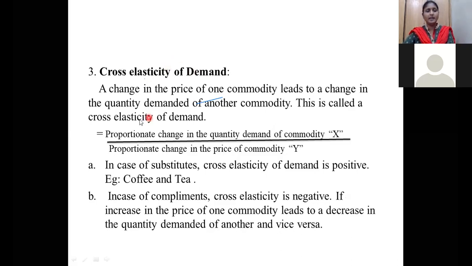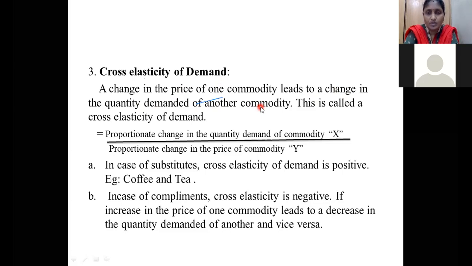Cross elasticity of demand. See here, a change in the price of one commodity leads to a change in the quantity demanded for another commodity. Already you know that cross elasticity of demand is nothing but, for a product X, it has a number of substitutes. Suppose I take coconut oil, we have a number of substitutes of coconut oils.